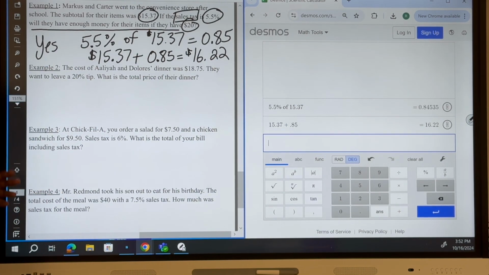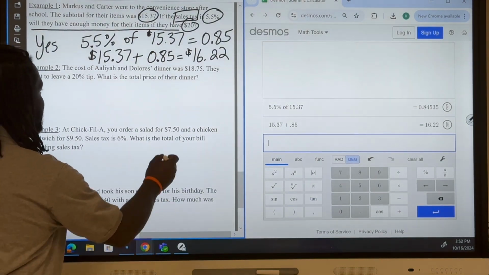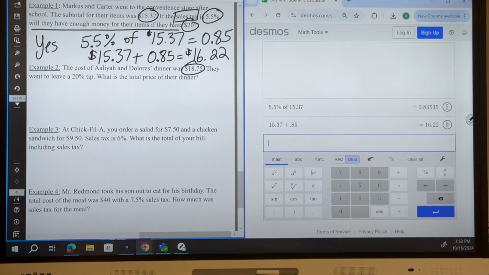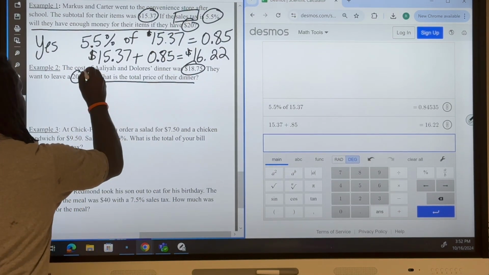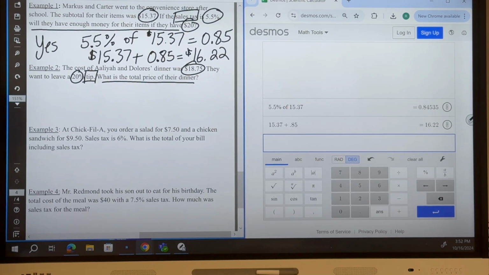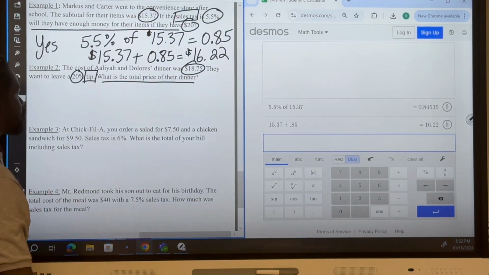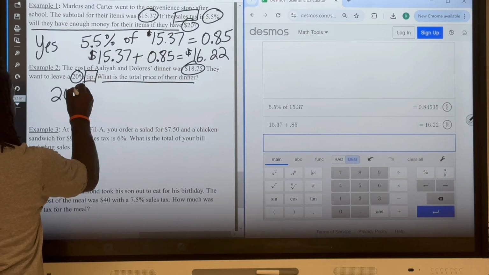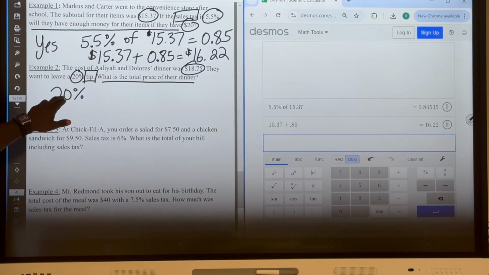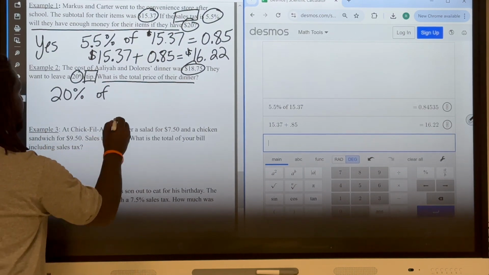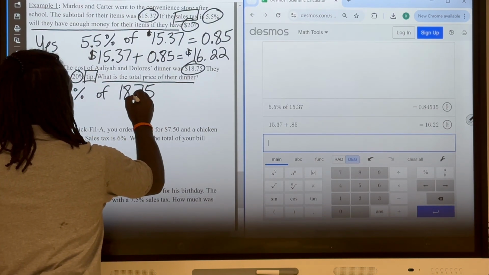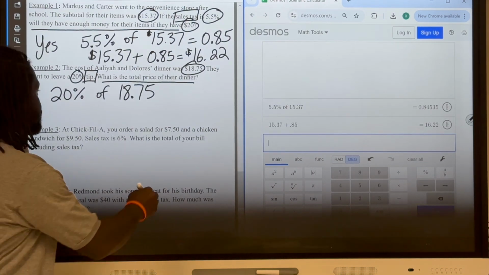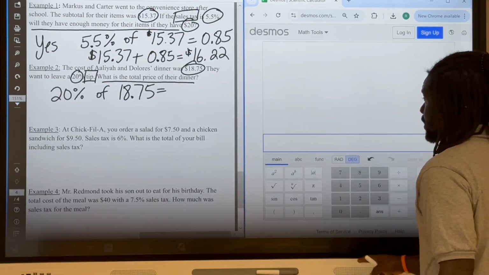All right, let's look at the next one. The cost of Aaliyah and Dolores' dinner was $18.75. If they want to leave a 20% tip, what is the total price? Okay, so the tip is a key word. The question is, what is the total price of their dinner? Well, I have to figure out the price of the tip. And so to do that, I got to figure out what's 20% of the price, which is $18.75.